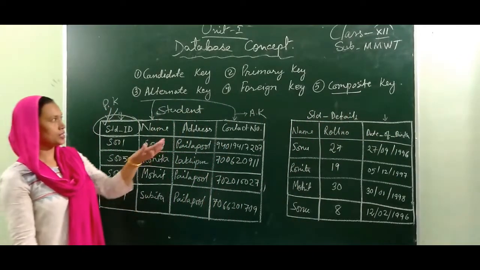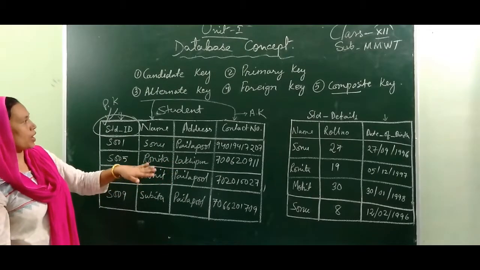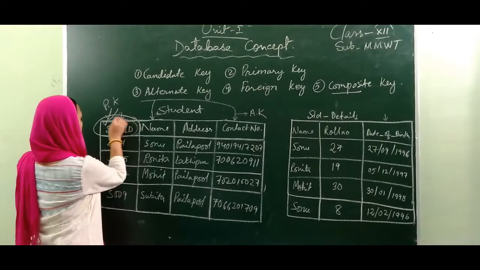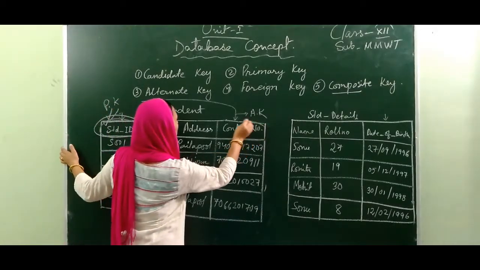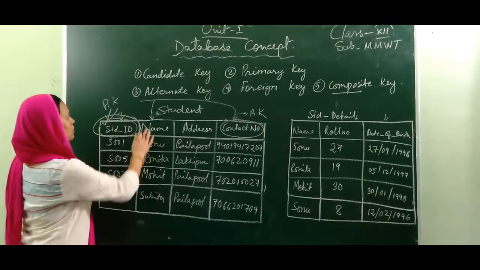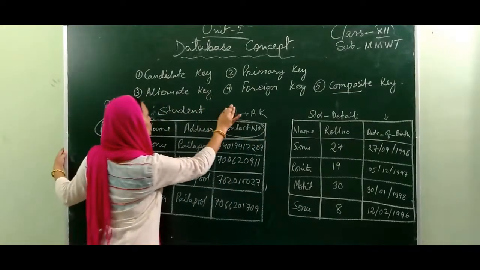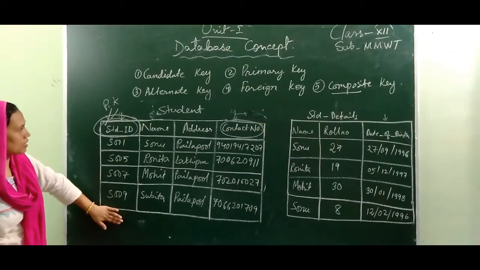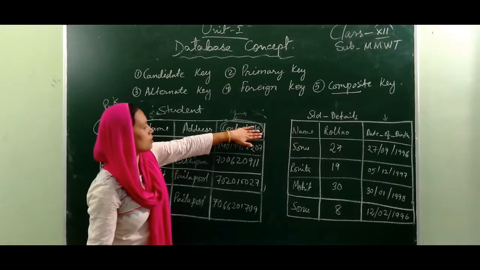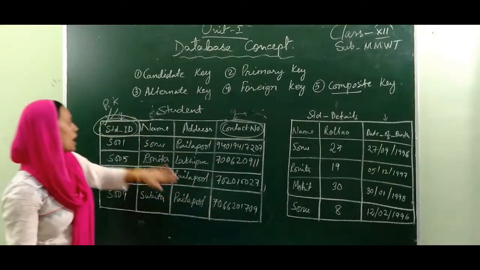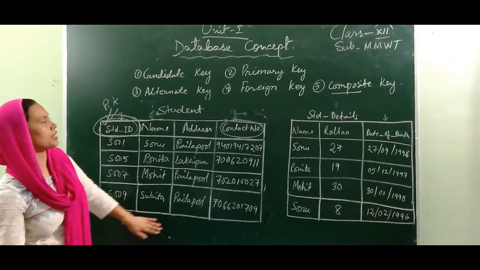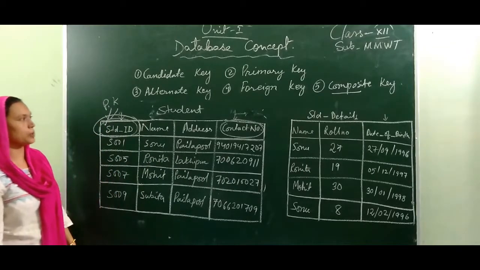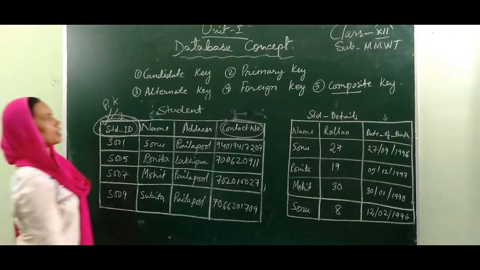What is a composite key? In a composite key, when two data fields, the student ID field and the contact number field, are set together as a uniquely identified field, then that is called a composite key of this table. Now the last one, that is the foreign key.